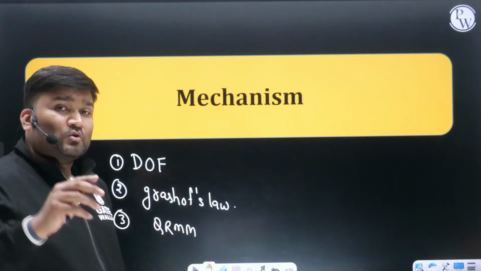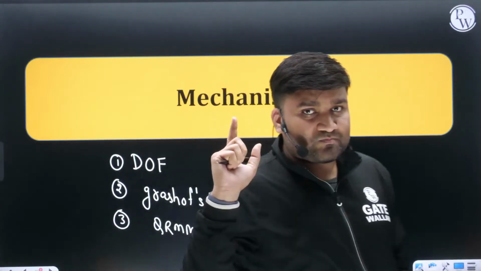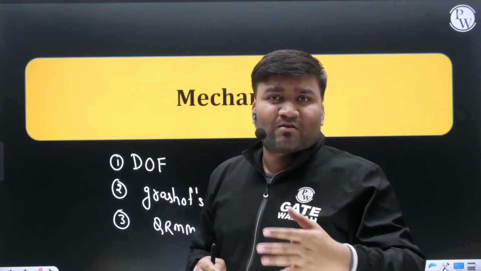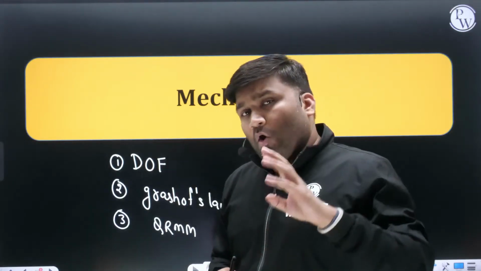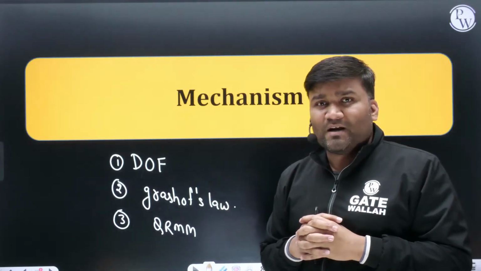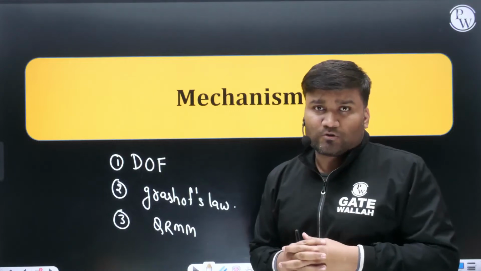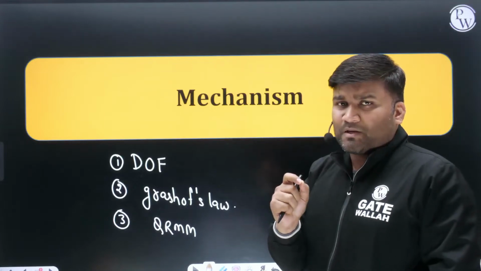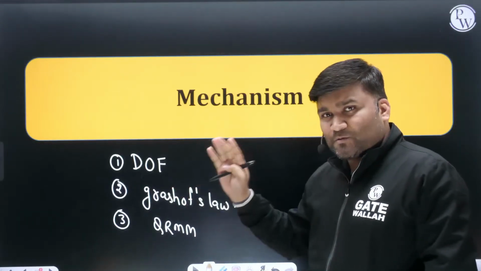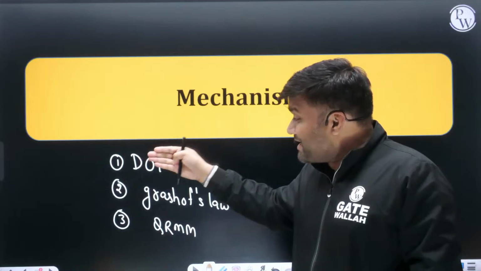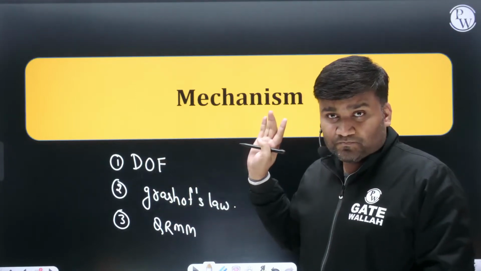And believe me, you have to cover all the quick return motion mechanisms we have studied: the crank and slotted lever quick return motion mechanism, the Whitworth quick return motion mechanism, and the offset slider crank mechanism as a quick return motion mechanism. You have to be very comfortable with all three, because nowadays examiners have started asking questions on Whitworth also. These three are the most important topics from where in GATE 2023 you can expect at least one question from each topic. It will not be a surprise for me if one question comes from each of these topics.